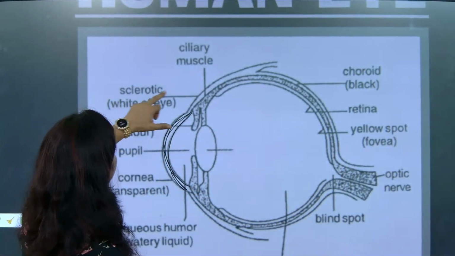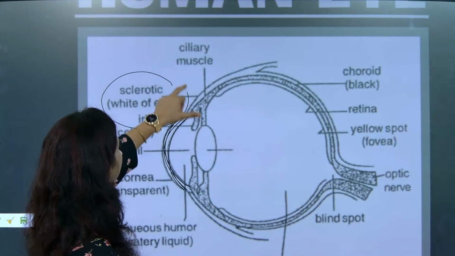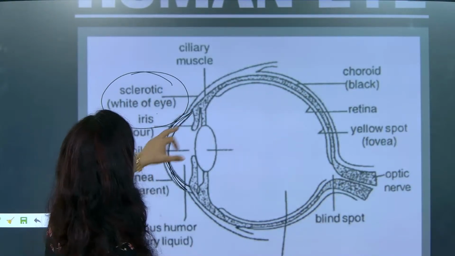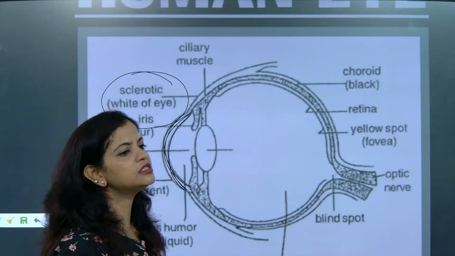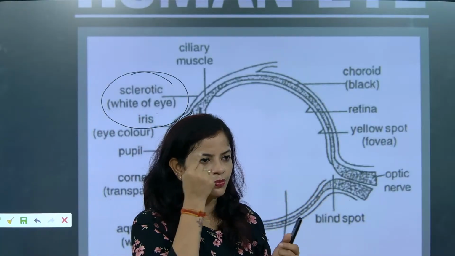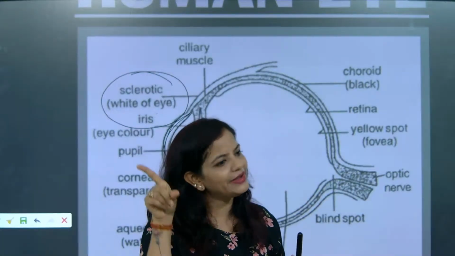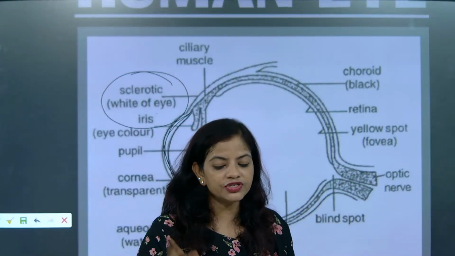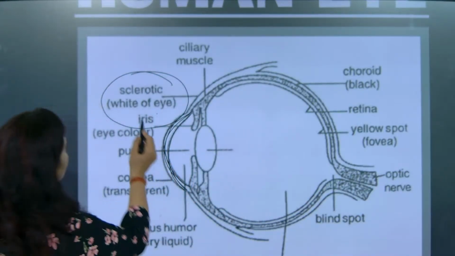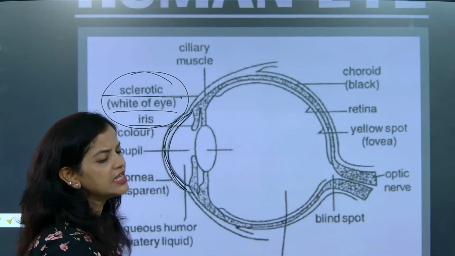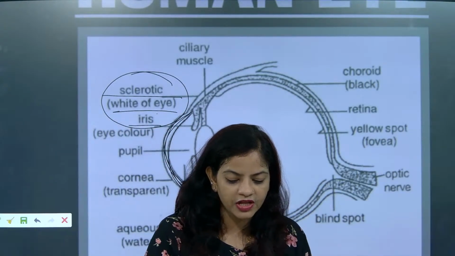Now look here. So the sclera, the white of the eye. If somebody asks you about the sclerotic white of the iris, it means that after your pupil section and iris section, you will see the other regions are whitish. Correct? So that whitish region is called what, beta? Sclerotic white of the iris. What is it called?